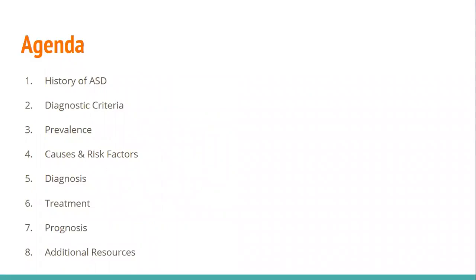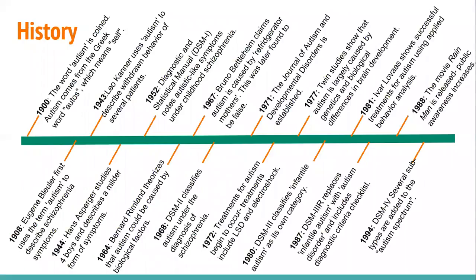Our agenda today will be to talk about the history of autism spectrum disorder, diagnostic criteria, the prevalence of autism spectrum disorder, causes and risk factors, diagnosis, effective treatments for autism spectrum disorder, prognosis, and additional resources. First, we're going to talk about the history of autism spectrum disorder.